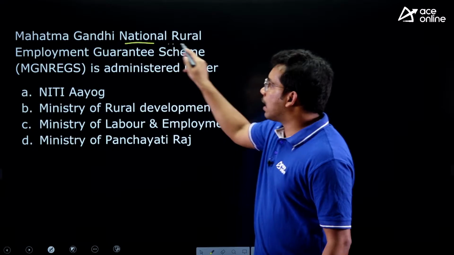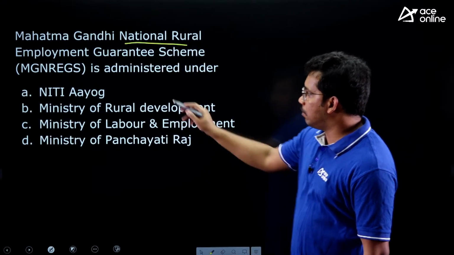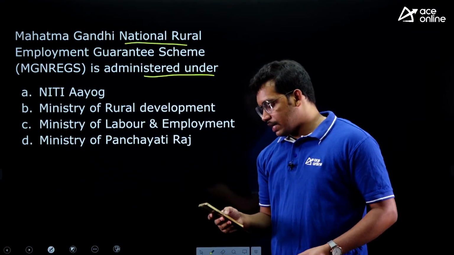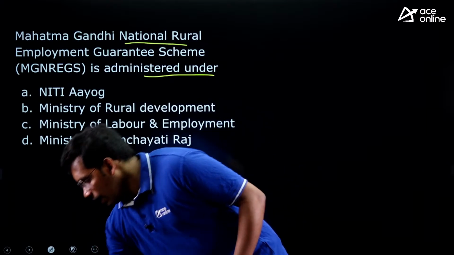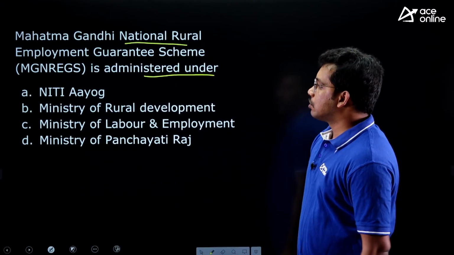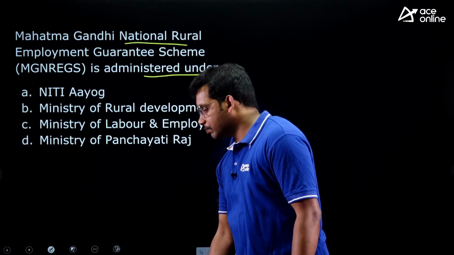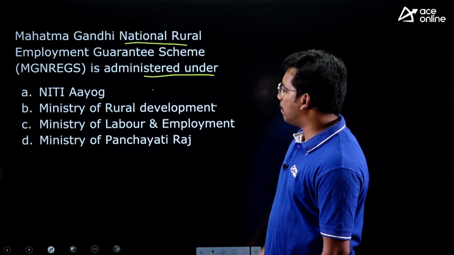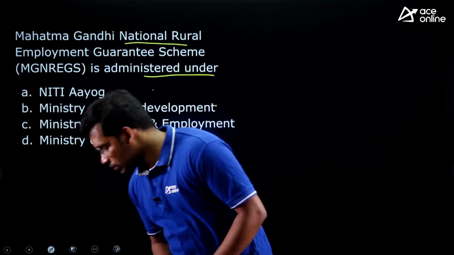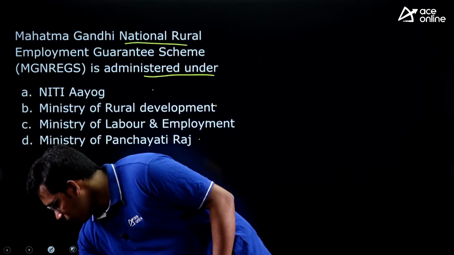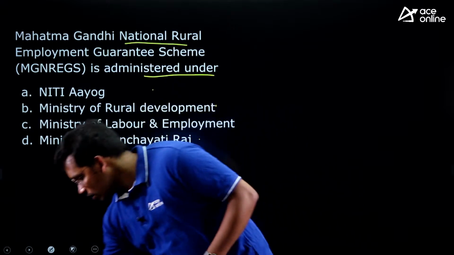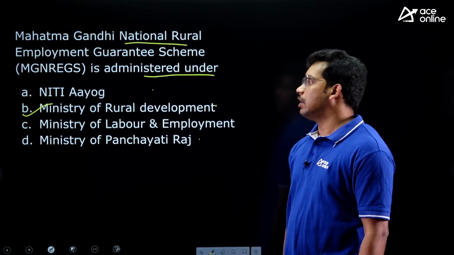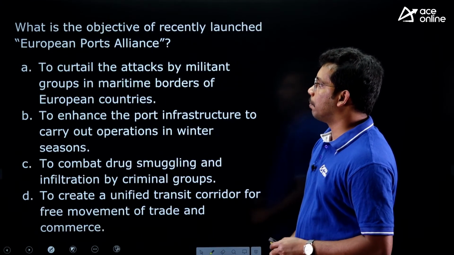Next, Mahatma Gandhi National Rural Employment Guarantee Scheme is administered under which ministry? So which ministry is handling the MGNREGA scheme? The options are Niti Aayog, Ministry of Rural Development, Ministry of Labour and Employment, and Ministry of Panchayati Raj. Which ministry is handling it? 2B. Yes, you are right. So the answer is Ministry of Rural Development. We have seen that it is handled by the Ministry of Rural Development.